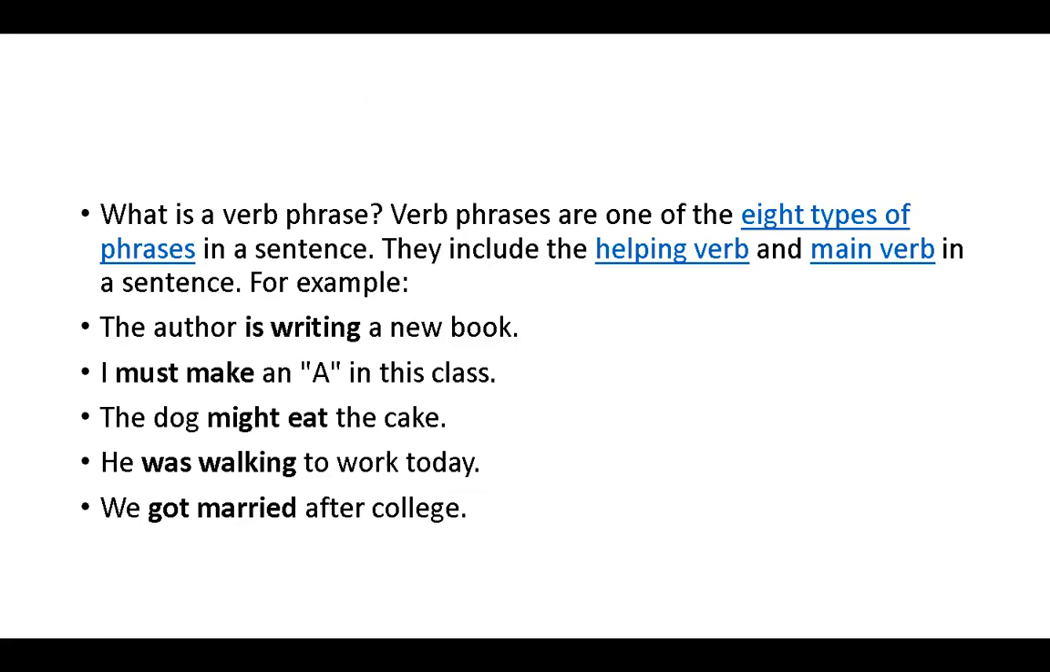Next, verb phrase. What is verb phrase? Verb phrases are one of the 8 types of phrases in a sentence. They include the helping verb and main verb in a sentence. For example, the author is writing a new book. I must make an in this class. The dog might eat the cake. He was walking the walk today. We got married after college. This is